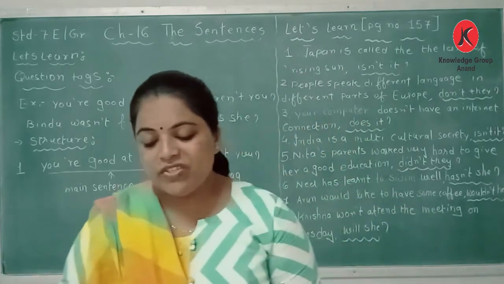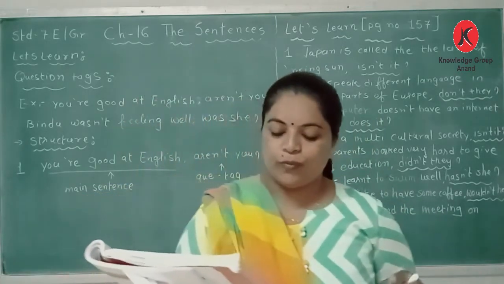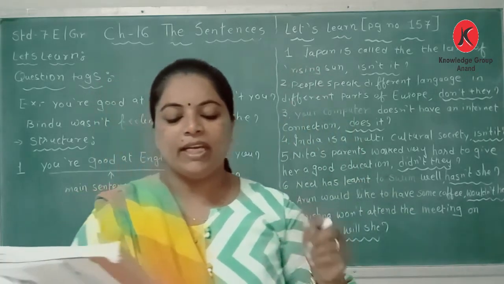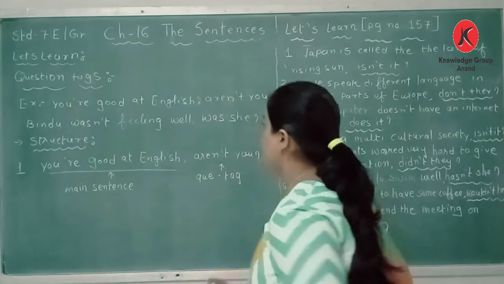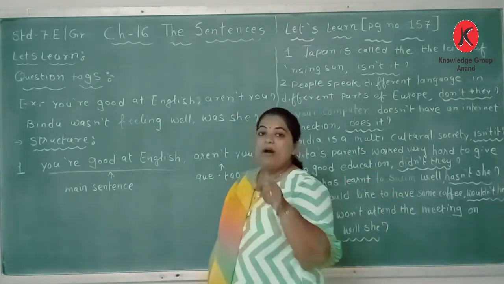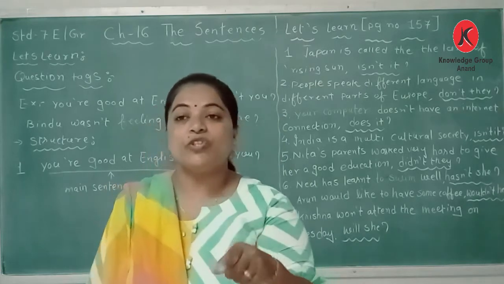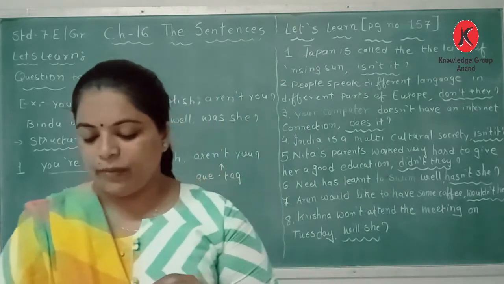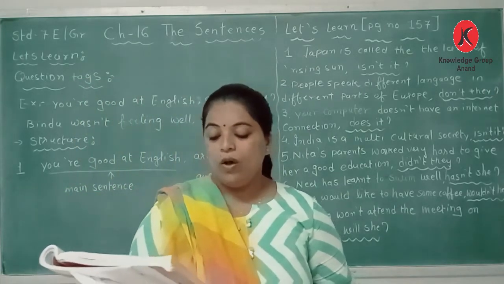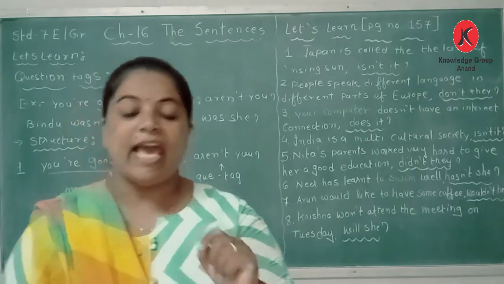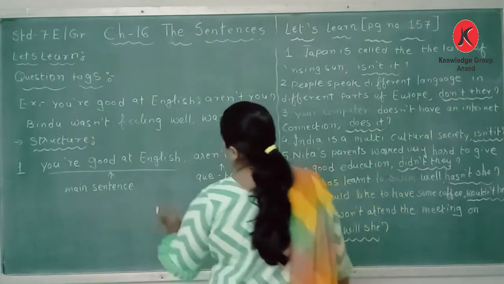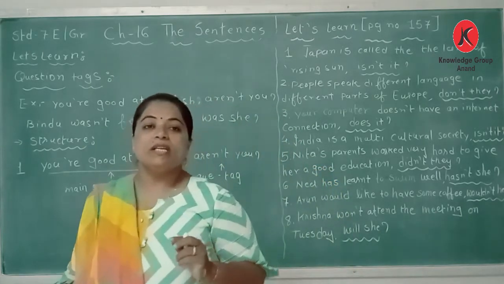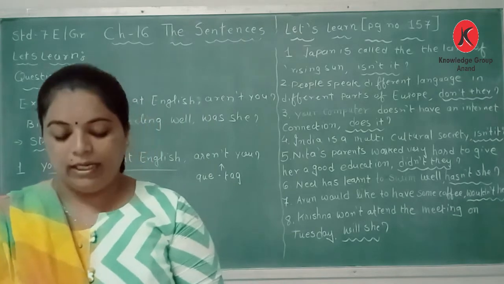The short question aren't you in sentence 1 is used to check whether the statement, you are good at English, is true or not. So here it is a question. The person is asking whether you are good at English, and whether it is true or false the person does not know. And in the second sentence, was she is used to seek the agreement of the listener. Bindu wasn't feeling well, was she, is an agreement from the listener.